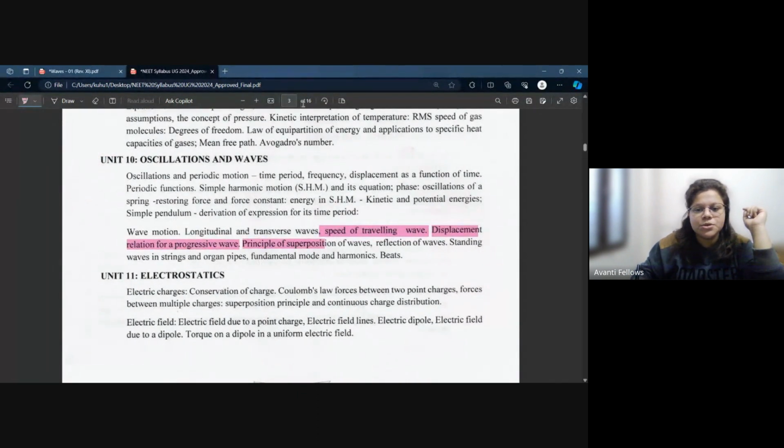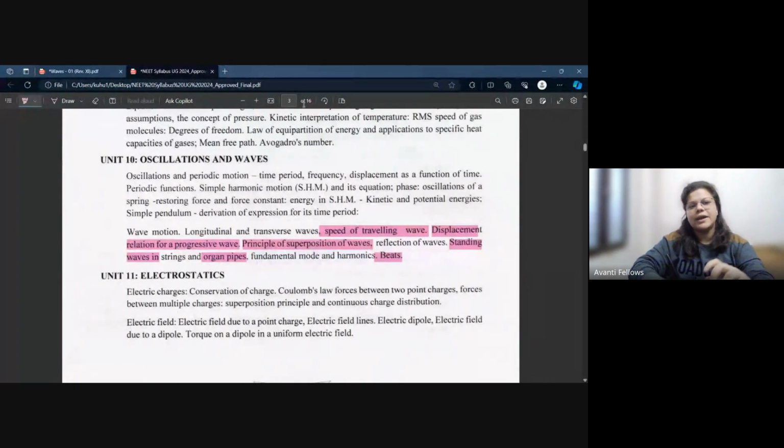The principle of superposition of waves is important because in this topic you are going to study about interference of waves, which is a very new but very basic concept. We should know this topic very well, so I'm going to give you an entire lecture on it. Then standing waves, organ pipes, and beats. Fundamental mode and harmonics all conclude in organ pipes. So basically these are the important topics of this chapter.